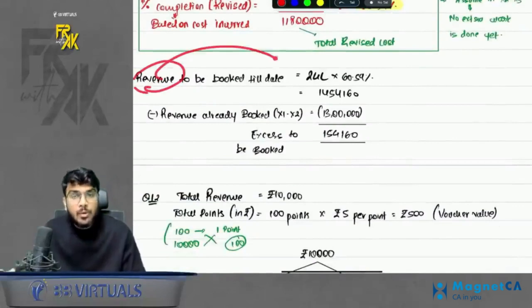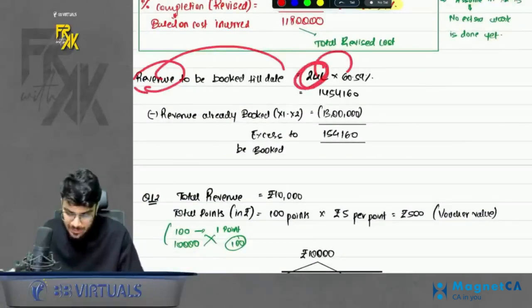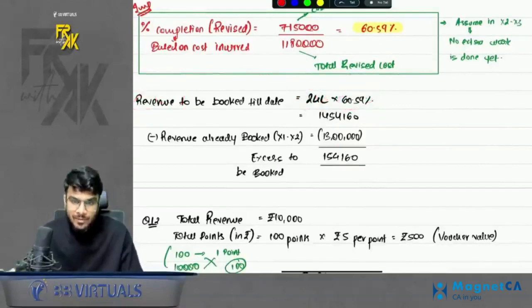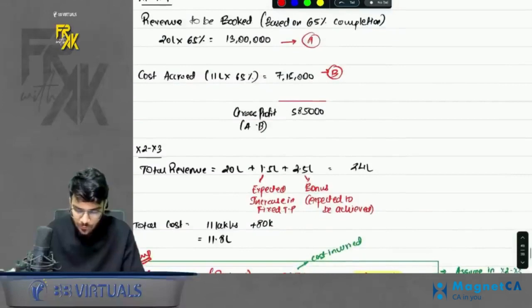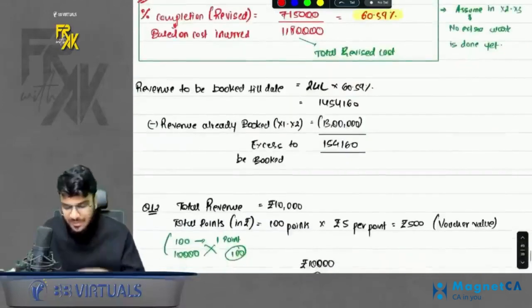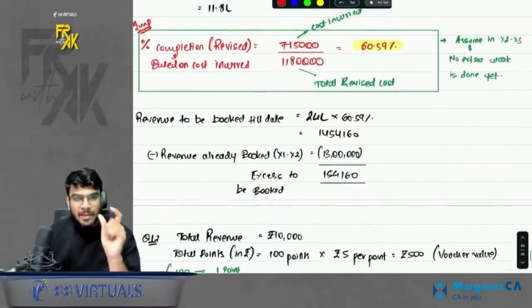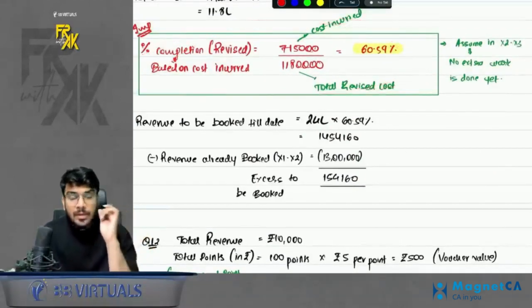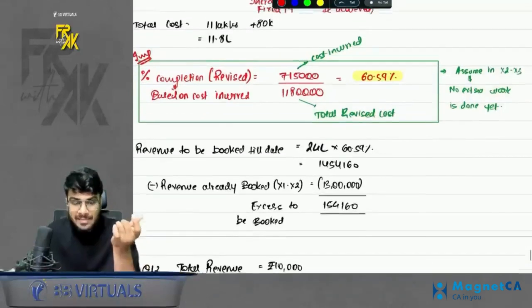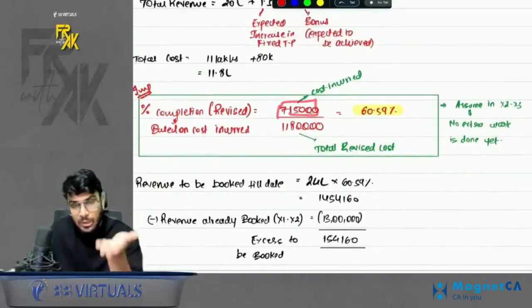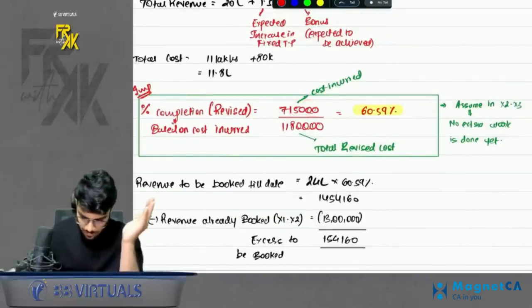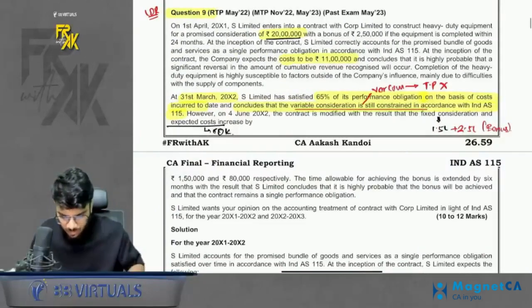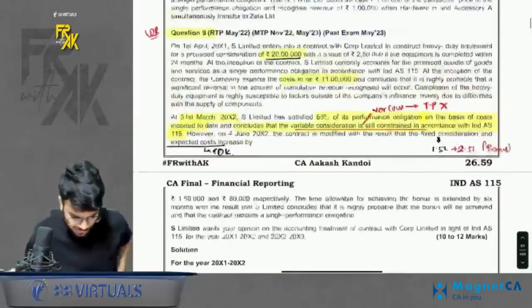So revenue booked should now be on the revised revenue as per the revised percentage completion. So this is the revenue that you will book, 24 into 60.59%, out of which 13 you have already booked, so the balance you will book in excess. So in this question, what is the important part? Once the expected cost increases, your percentage completion changes. Do remember, cost increases doesn't mean that you have incurred the cost, it means the total cost is expected to rise. So this is one question which we did, question number 9. Apart from it, the remaining 3 questions, question 10, 11, 12 are basic questions. You can just practice them on your own.